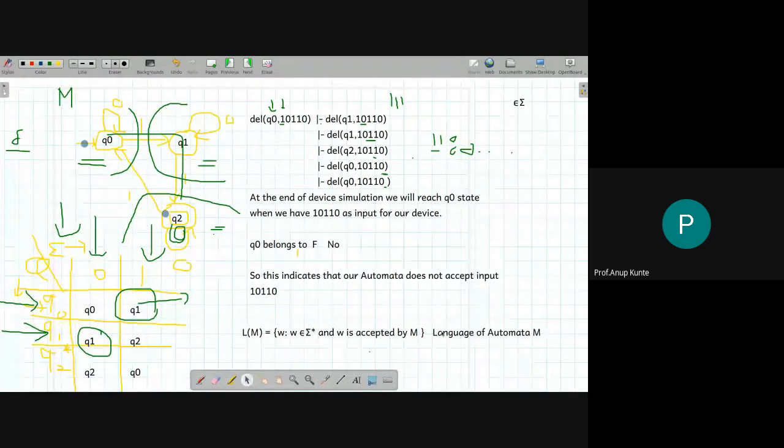It is trying to partition the set of all inputs that I can provide on this particular device into different subsets, and these different subsets are themselves sets of strings which take me to those states. Okay, so this is the concept of states.